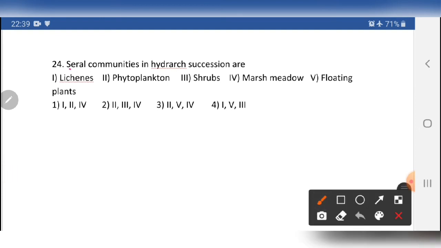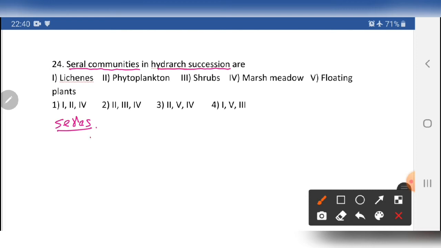Yes, several communities in hierarchical succession. Let me give some data related to that, then I will explain it. For example, what is meant by this series? SCRS. It is the entire sequence of the communities that successively change in the given area.